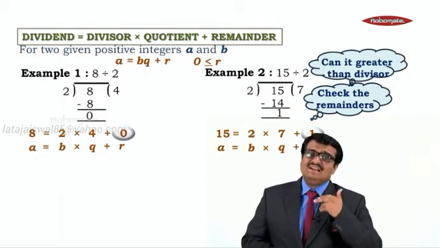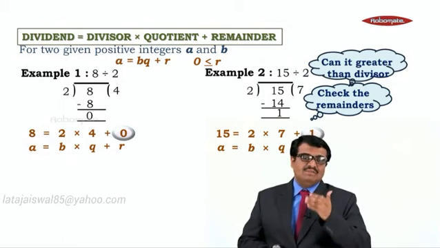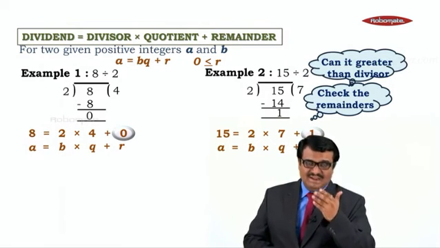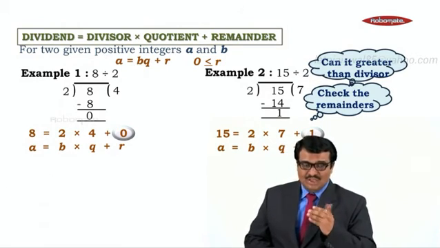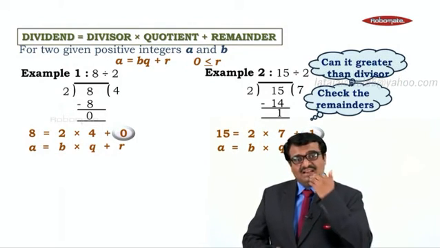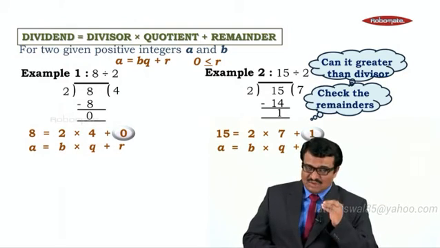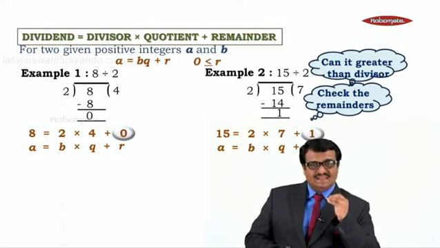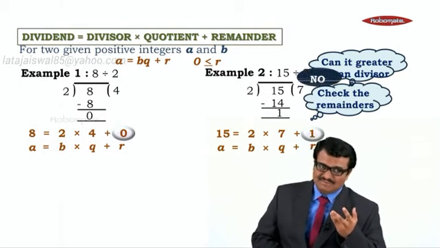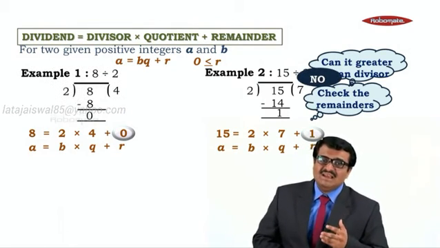Can it be greater than the divisor? Now, for example, 8 was a dividend. We divided it by 2. We got the remainder 0. Can this remainder be greater than the divisor? Look at the second case also. We divided 15 by 2. The remainder is 1. Can this remainder 1 be greater than the divisor 2? It can never be. Okay. No, it cannot be greater than the divisor.